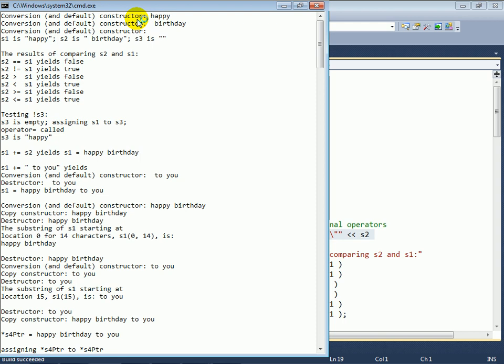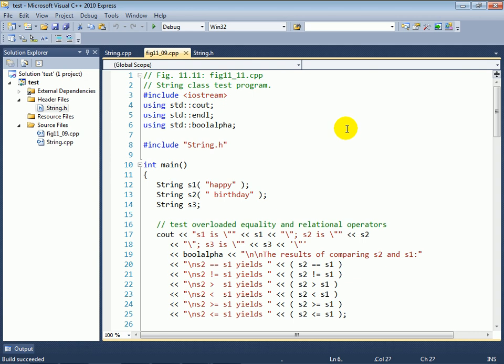Now, one of the things we've done in this example is show you when the constructor, the conversion constructor, is being called so that you can see cases where it gets called for you implicitly in the program's output. And of course, you typically would not put output into a constructor. The reason we do that is for pedagogic purposes.